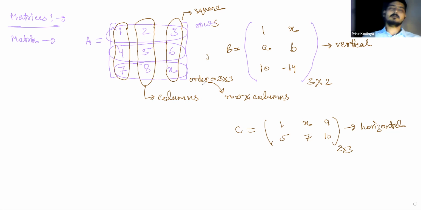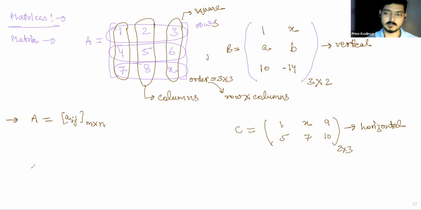Now let's once again understand how we can write a matrix easily, or what is the basic general form of a matrix. Let's say I have this matrix A. I will write it as Aij, m cross n.